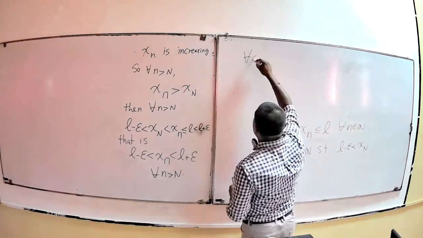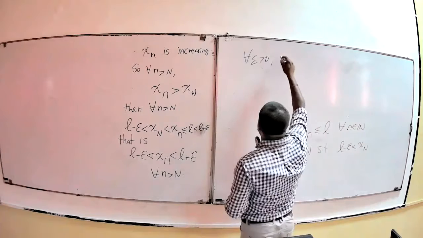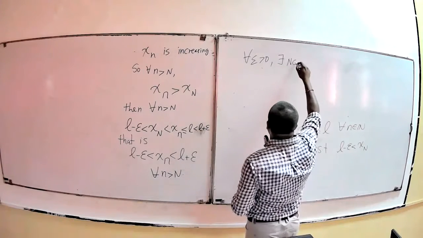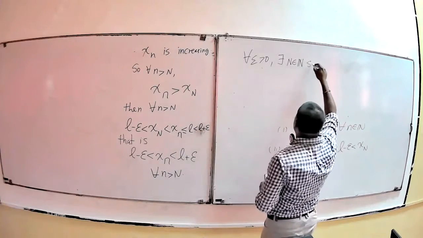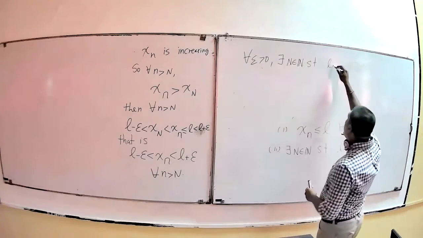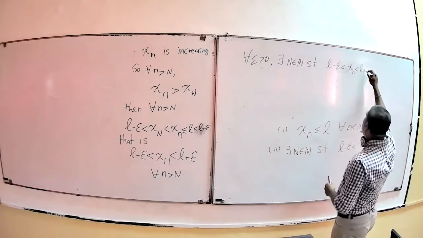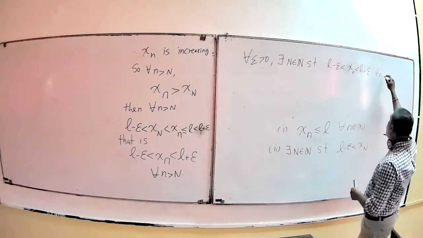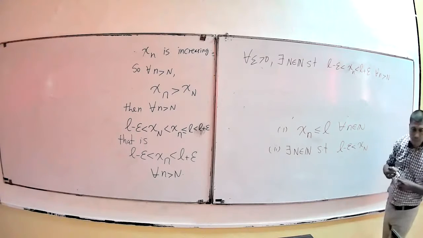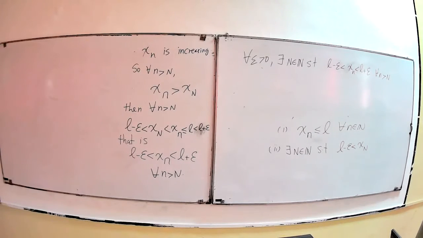So for every epsilon positive, there exists a natural number N such that L minus epsilon is less than x_n less than L plus epsilon for all n greater than N. Right? So this is what we have. For all epsilon greater than naught, there exists an N belonging to natural numbers such that L minus epsilon is less than x_n is less than L plus epsilon.